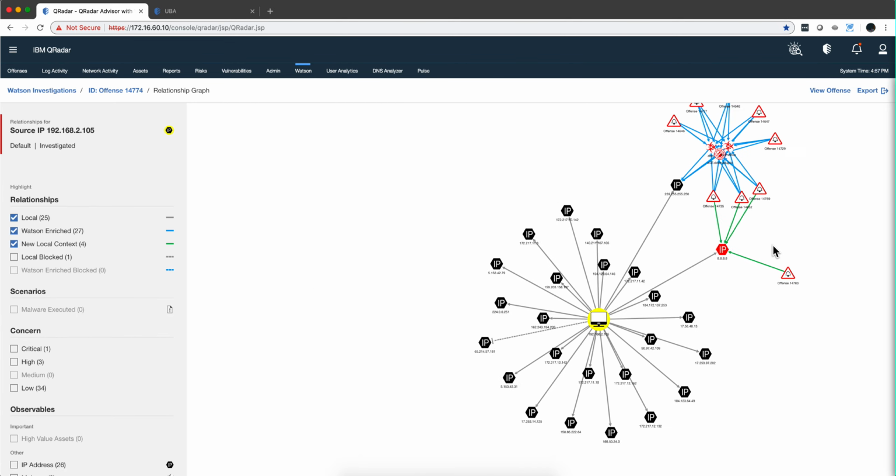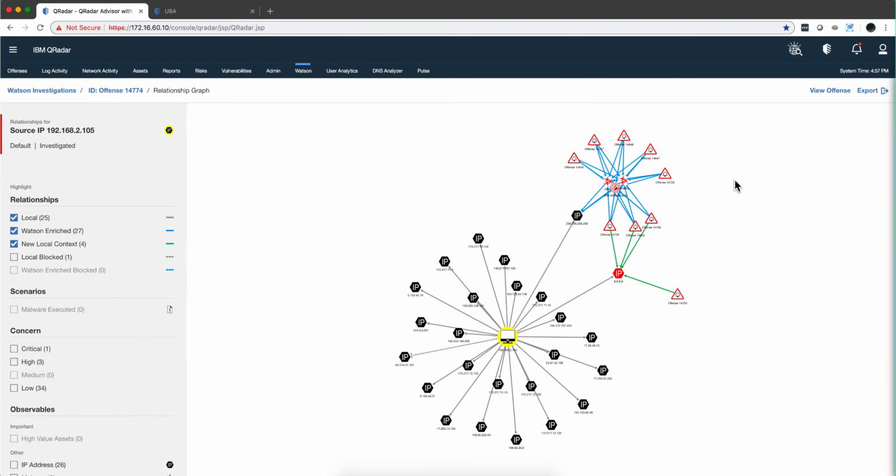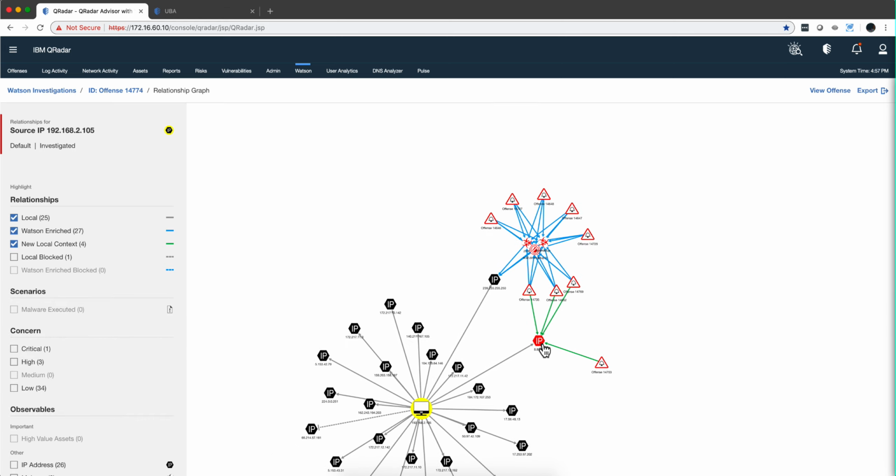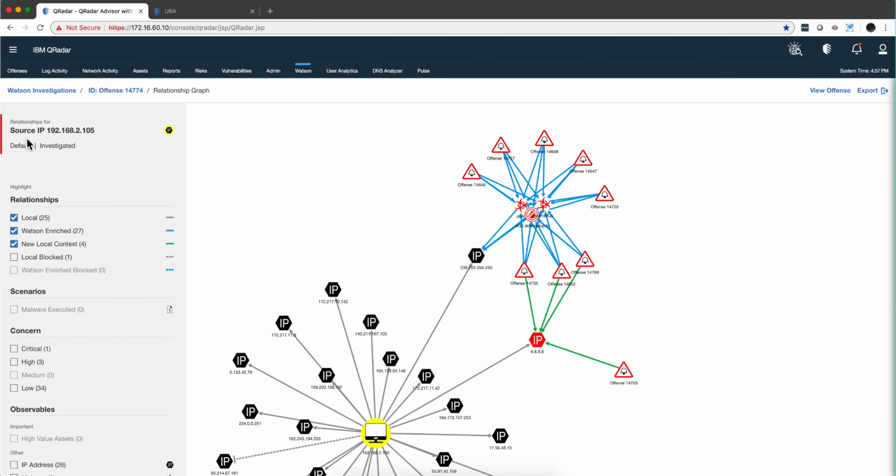And this one seems to be a different thing. Obviously not a good one, but it's a different malware. This seems to be another kind of attack where the 8.8.8.8 DNS has been actually spoofed. I don't know the details of that, but this seems to be a different investigation.